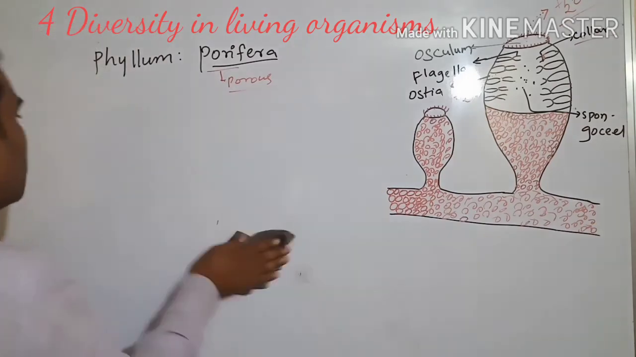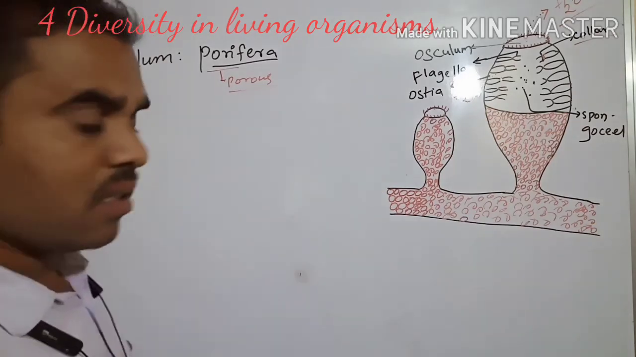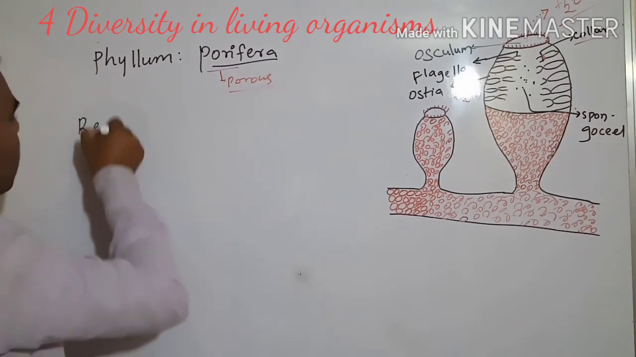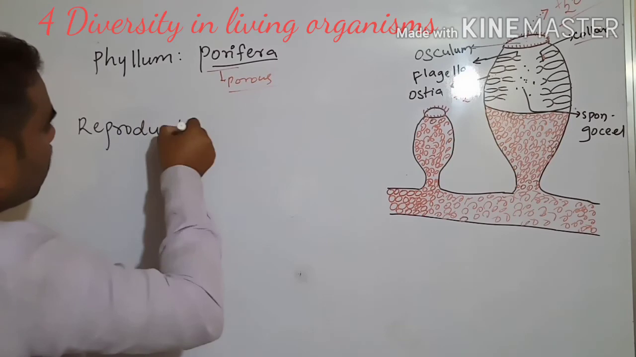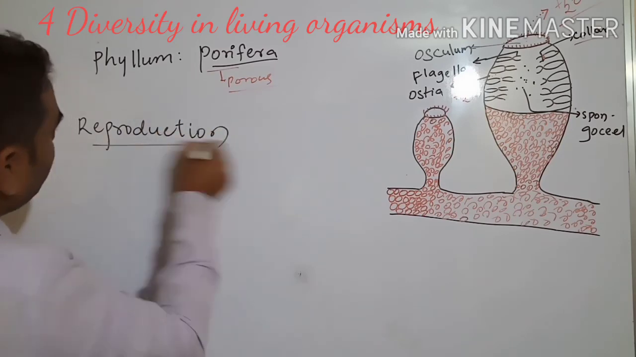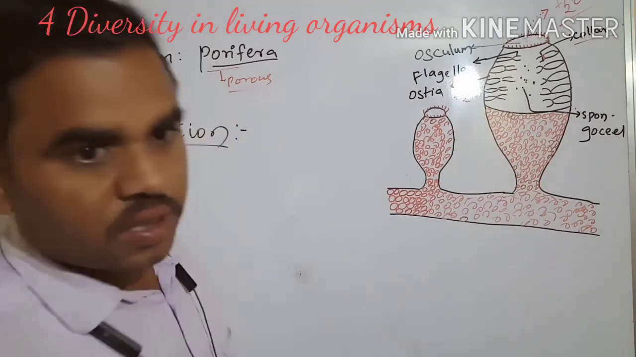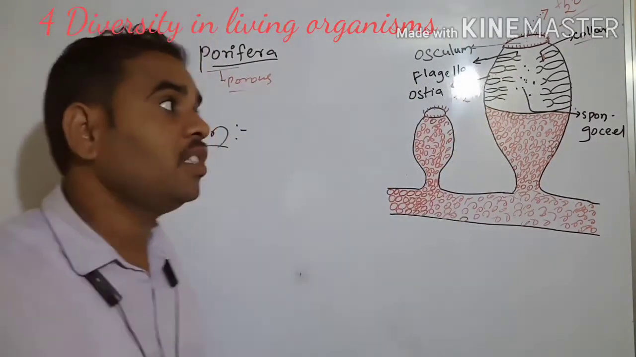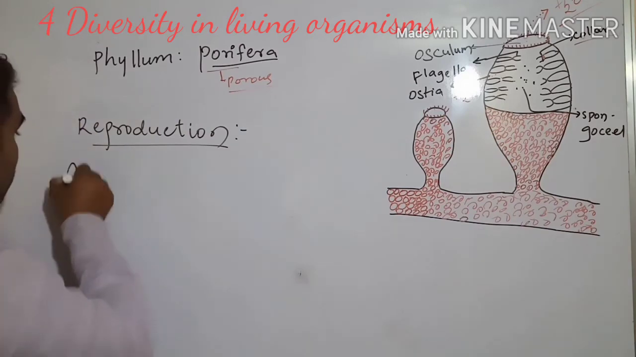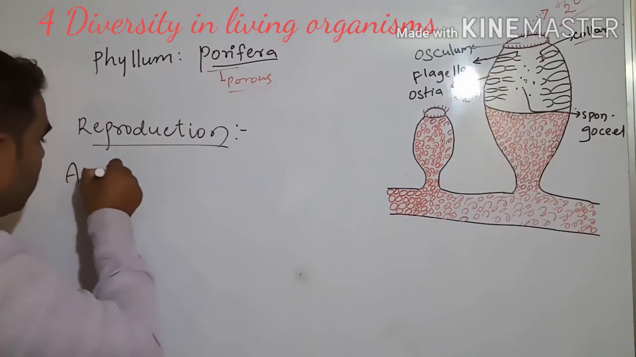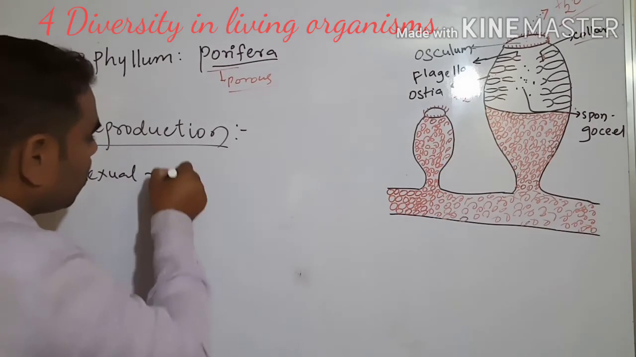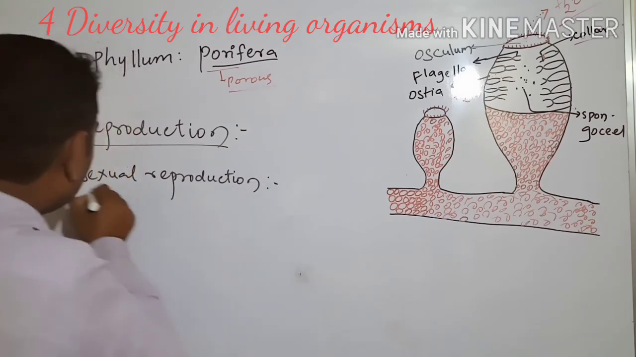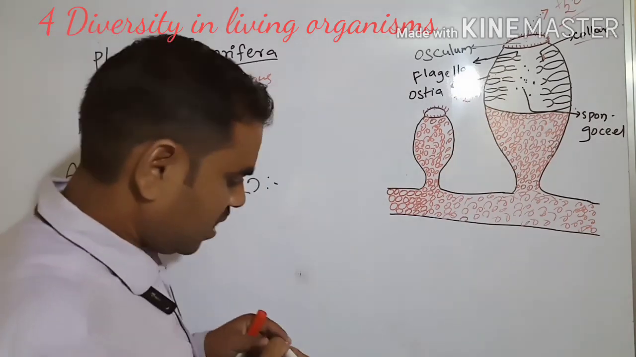Next, we have to see the reproduction in porifera. Reproduction. What reproductions are there? See, asexual reproduction by fragmentation. Asexual reproduction is there.